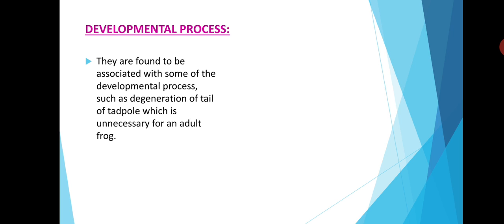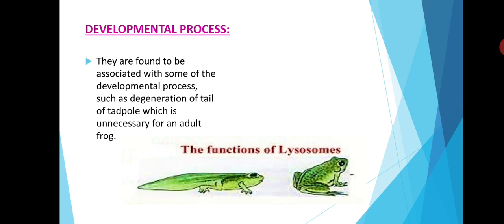Next one is developmental process. Lysosomes can be used to kill cells when they are supposed to be destroyed. The tadpole tail gets reabsorbed when it turns into a frog. They are found to be associated with some developmental processes such as degeneration of the tail of the tadpole, which is unnecessary for an adult frog.